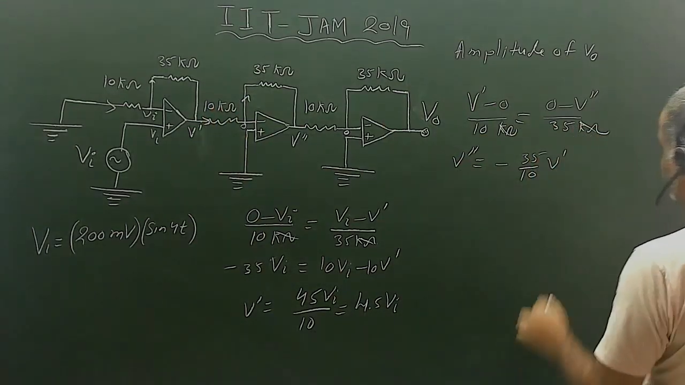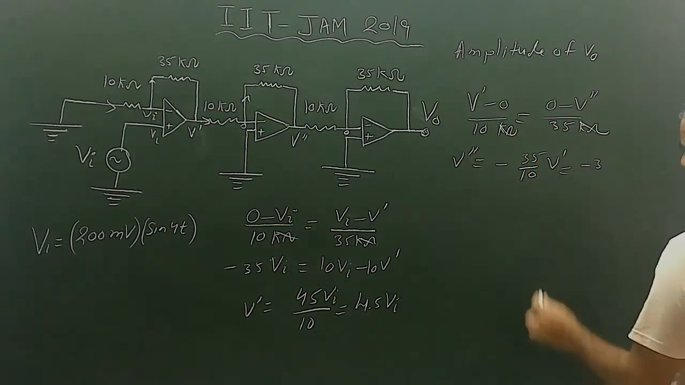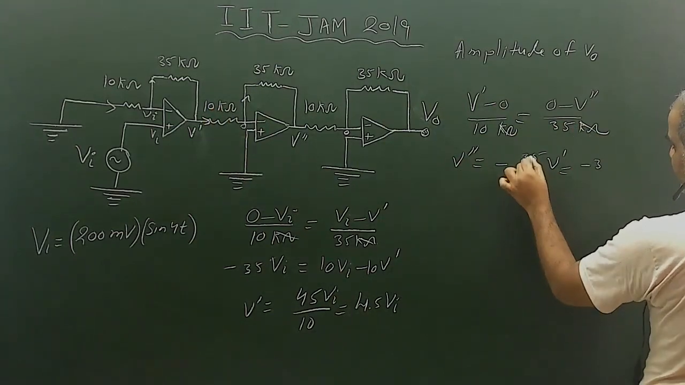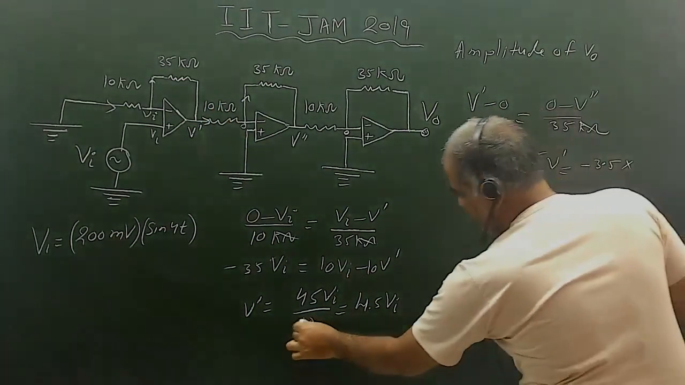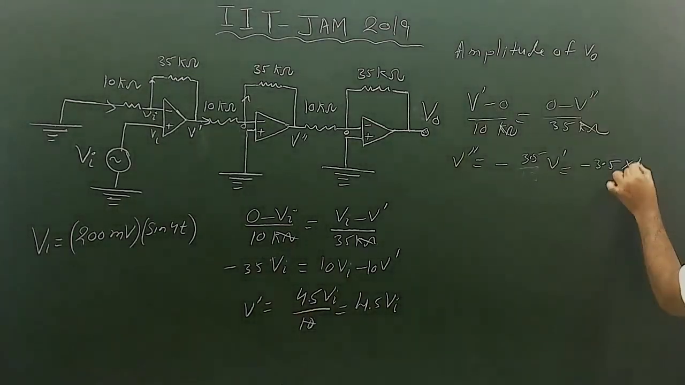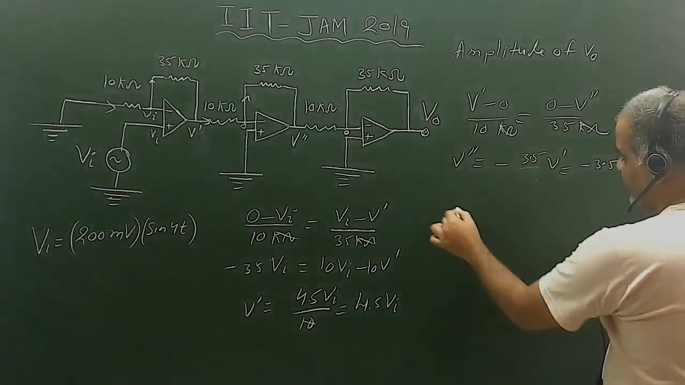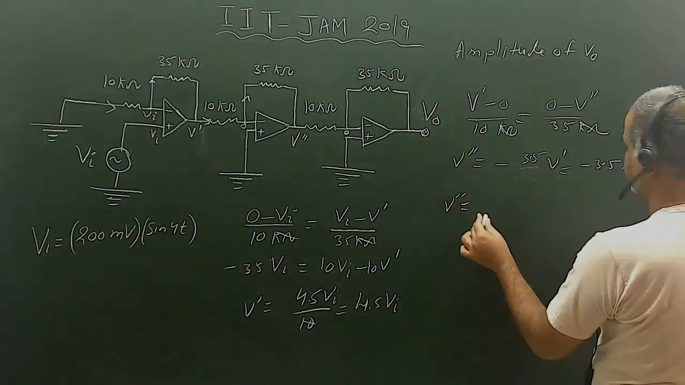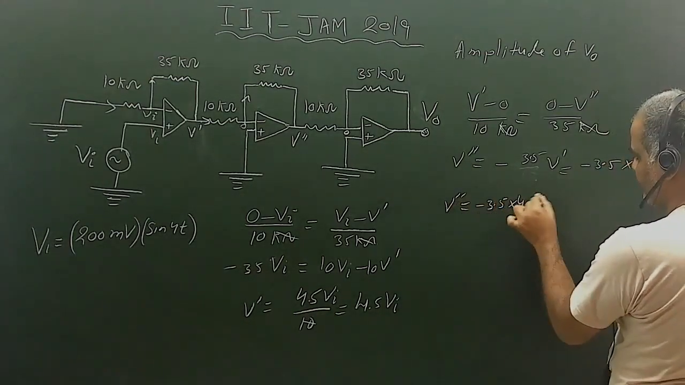We know the value of V dash, and minus 35 upon 10 becomes minus 3.5. So 3.5 into 4.5 Vi. This is my V double dash. So V double dash is minus 3.5 into 4.5 Vi.